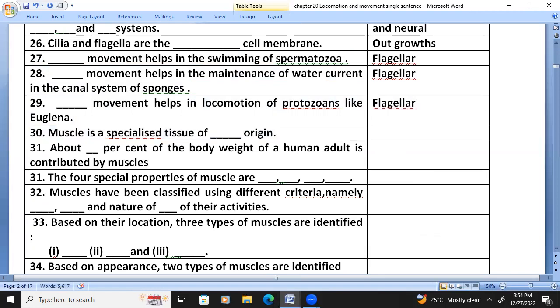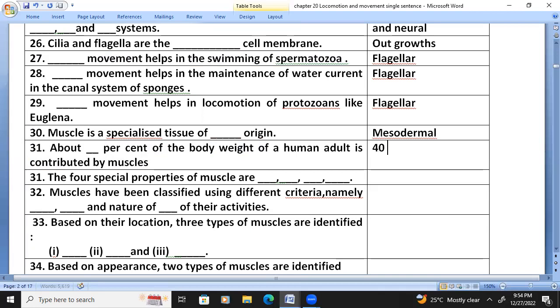Muscle is a specialized tissue of mesodermal origin. About 40 to 50% of the body weight of a human adult is contributed by muscles.